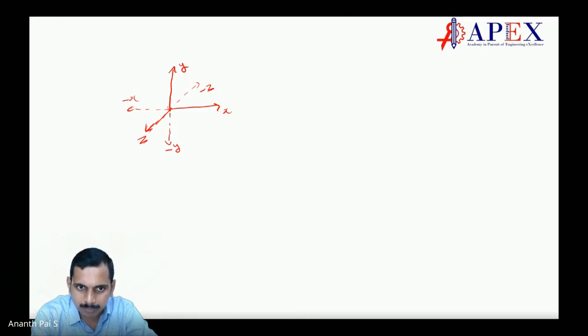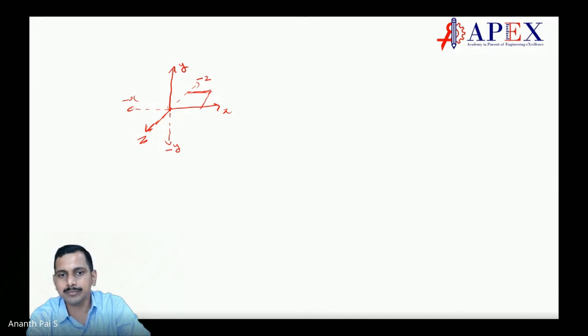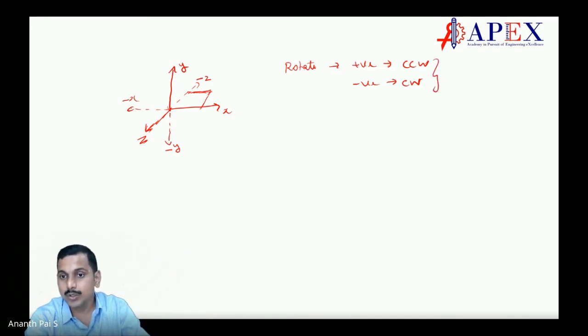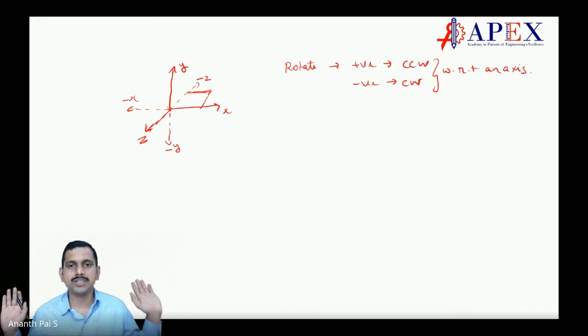Now let us take a particular book and keep it here. I am explaining about angle. This is a sheet of paper, or you can say any book or sheet of paper. Now let us understand rotation. When you change the angle, you actually rotate. Let us take positive as counterclockwise rotation and negative as clockwise rotation. Rotation happens with respect to an axis. Very important: rotation always happens with respect to an axis.